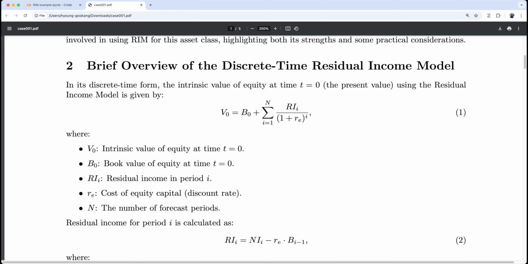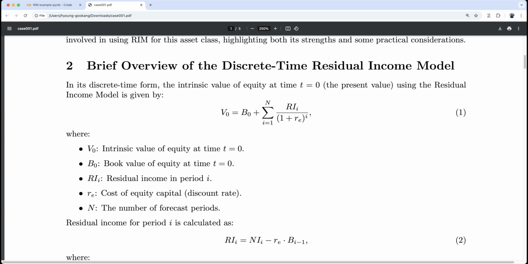So we assume that this company can generate excess return over only the next N periods. This firm enjoys a sustainable comparative advantage for the next N periods when RI is positive. Of course, if this company enjoys only a sustainable comparative disadvantage, then residual income is negative.